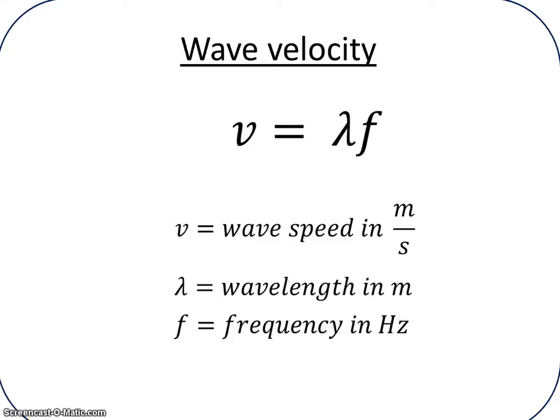We can look at this relationship in this formula where v, the wave speed, equals lambda. That is the Greek symbol for wavelength. So it's pronounced lambda, times the frequency, which we've spoken about before. So the speed of a wave, its velocity, is equal to the wavelength, or lambda, times the frequency.